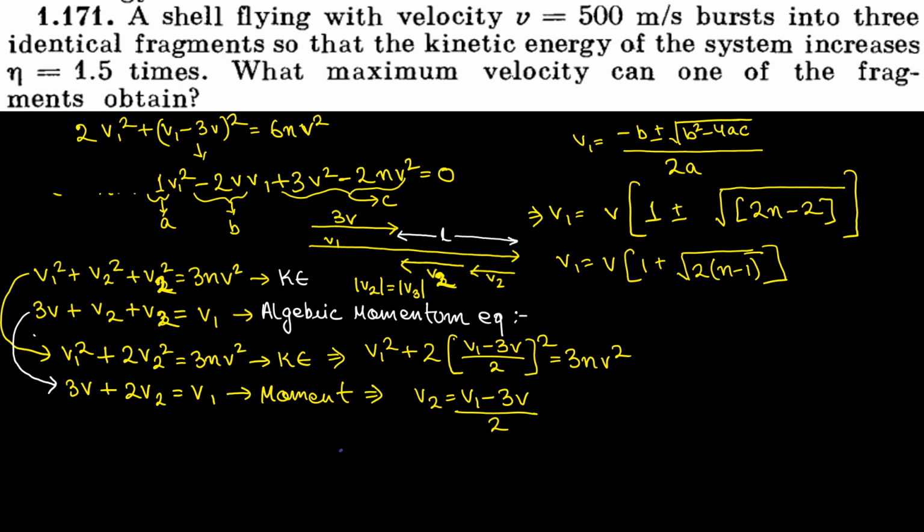Now put the values. v1 is equal to, what is the value of v? 500, that is given in the question, into 1 plus under root of 2 into 1.5 minus 1, or v1 is equal to 500 into 2, which is equal to 1000 meter per second.